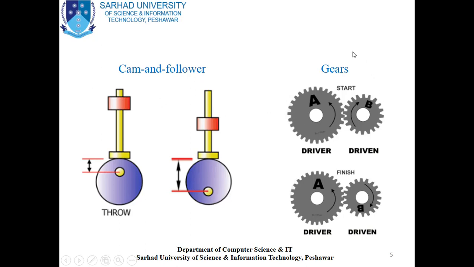On the right side of the slide, you can see the pictorial diagram of gears. These are two gears. The left gear is called the driver and the second one is called the driven.